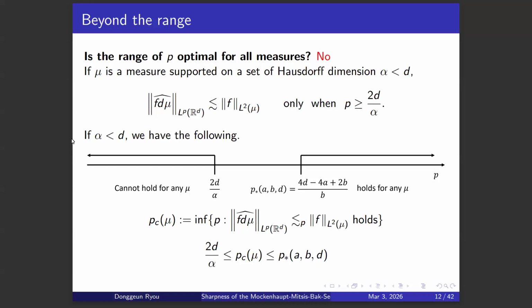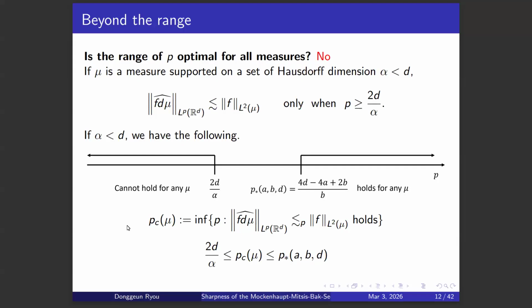If alpha is smaller than D, then we have the following diagram: if P is smaller than 2D over alpha, then the L2 to LP estimate cannot hold for any measure. But if P is greater than or equal to P star, then the L2 to LP estimate holds for any mu. And in the range where alpha is smaller than D, this 2D over alpha is strictly smaller than P star.